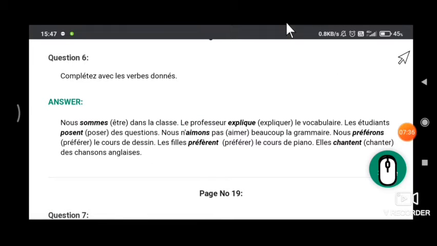So here's the answer. I'll read it once for you. Nous sommes dans la classe. Le professeur explique le vocabulaire. Les étudiants posent des questions. Nous n'aimons pas beaucoup la grammaire. Nous préférons le cours de dessin. Les filles préfèrent le cours de piano. Elles chantent des chansons anglais.